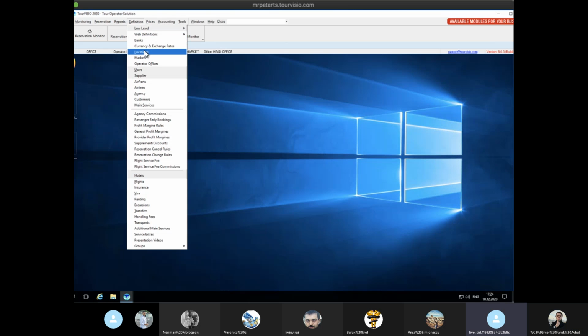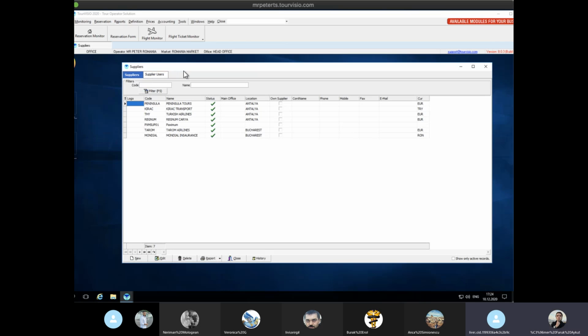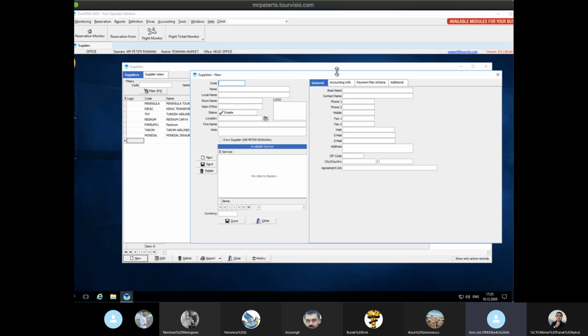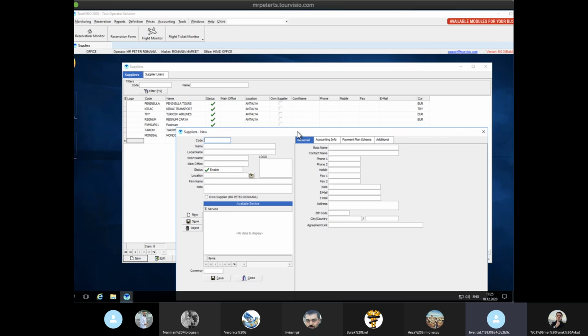Here is the definition of the supplier. Can we also add resonator or scan? Absolutely, because we will buy tickets from them. Then we need to make it. For example, you can write Reseda as a code. We buy a ticket from them. And then we also need administration of.